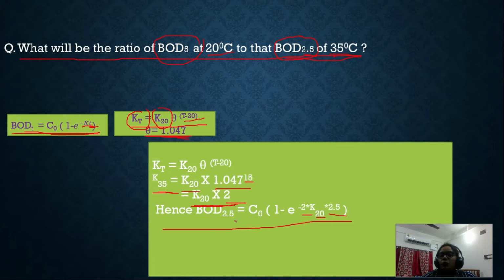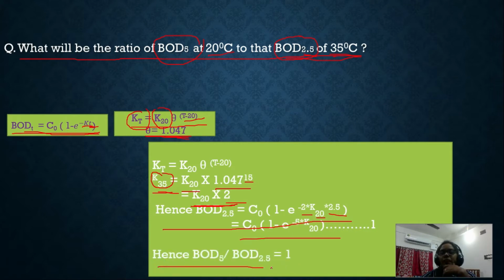Understand? So BOD 2.5 equals C0 into 1 minus e to the power minus 2 into k20 into 2.5, because we have already derived that k35 equals 2 into k20. So next, that equals C0 into 1 minus e to the power minus 5 into k20.